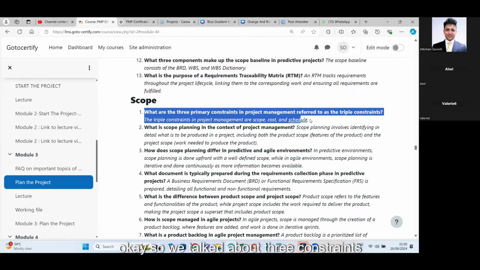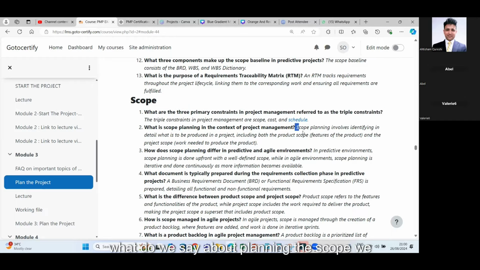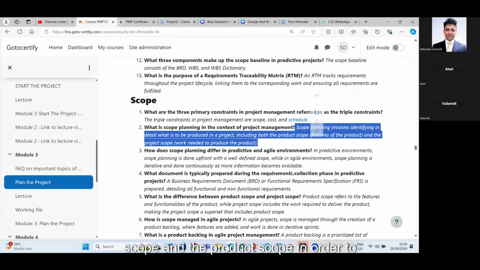Okay, so we talked about three constraints. And then what is scope planning in the context of project management? So scope has a big role. What do we say about planning the scope? We are saying we need to know the product scope and the project scope. In order to plan what is inside our scope of work, we need to know what scope we are talking about. What are the features we are talking about? When we say features, it means what are the requirements, what are the functional requirements of the product we are talking about, and what are the non-functional requirements of the product. So here the concept comes as project scope and product scope.